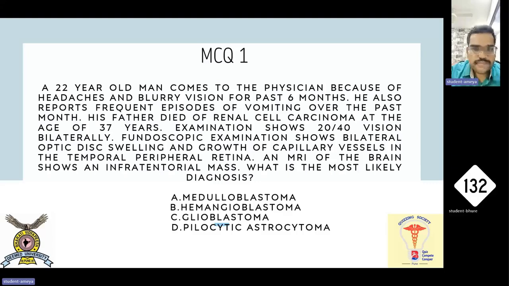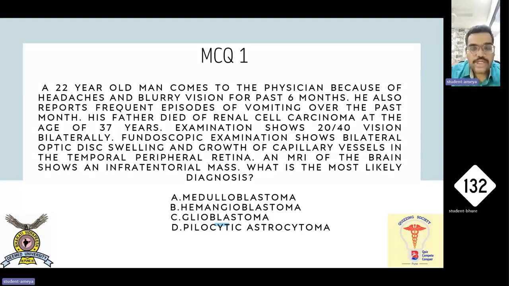In this question, believe it or not, there is only one keyword, which is bilateral renal cell carcinoma. Father died of renal cell carcinoma at the age of 37 years. I have just taught you a mnemonic in which I said von Hippel-Lindau syndrome, VHL, has 3 letters. RCC, renal cell carcinoma, has 3 letters.